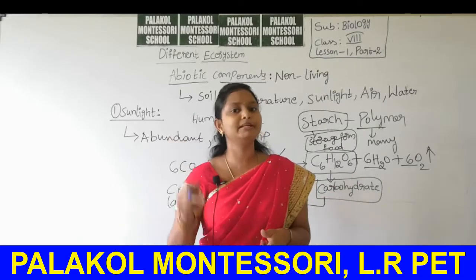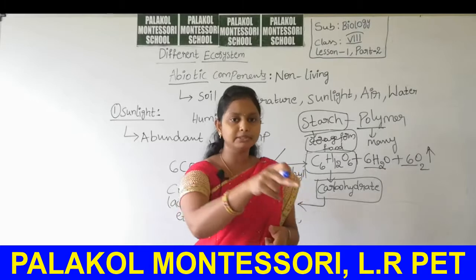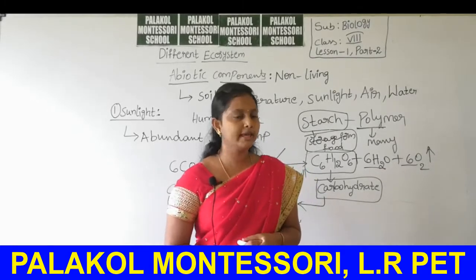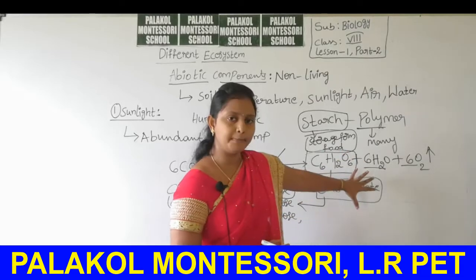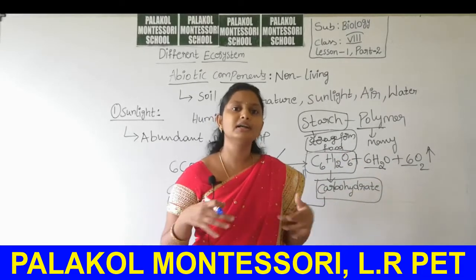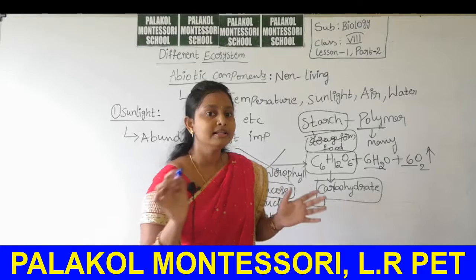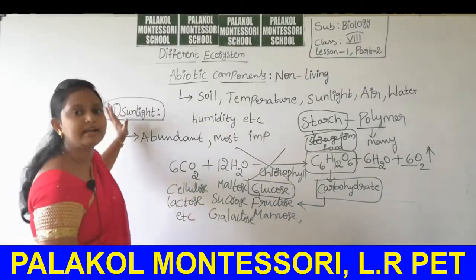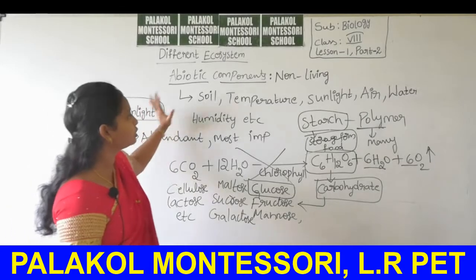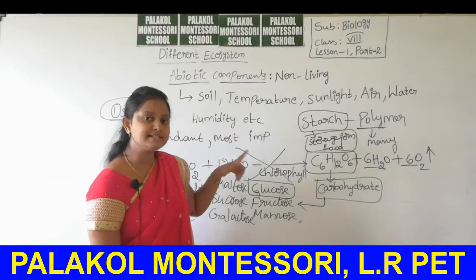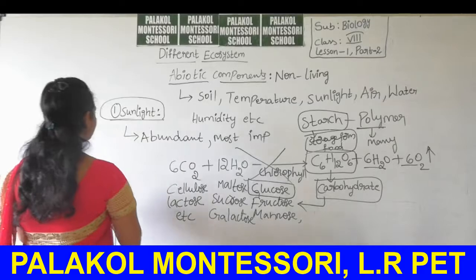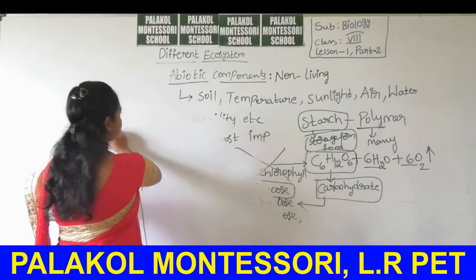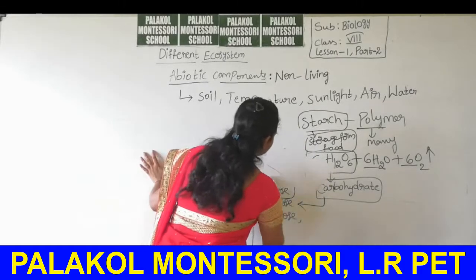They must depend upon the plant body to obtain food energy. So if there are no plants, no animals can live on this earth. So this is the fundamental basis: sunlight, the most important abiotic component. Then the next one, soil.